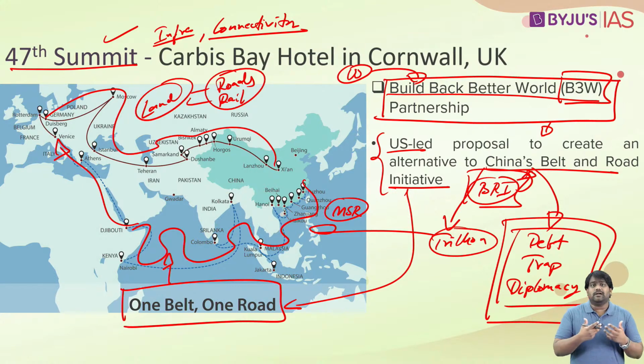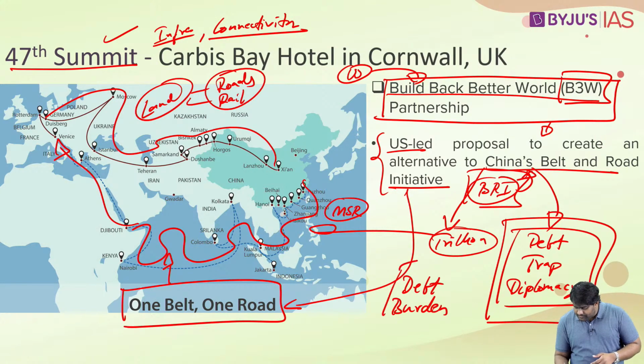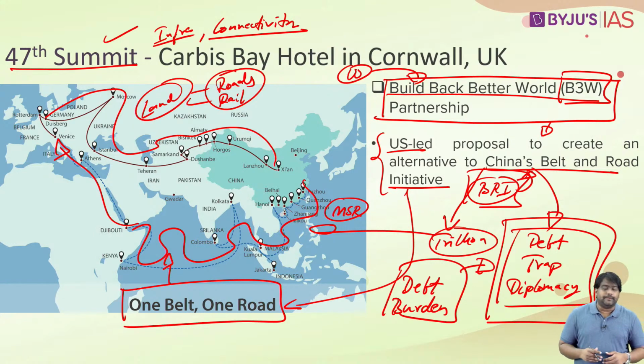The smaller countries get attracted by the loans, the investments they are giving, and they accept the funding. Eventually, the project will fail commercially. The small countries, they won't be able to repay the loan, and as a result, they fall into a debt burden. They fall into a debt trap of China. Eventually, China will force the small countries to hand over these projects for China for the long term.